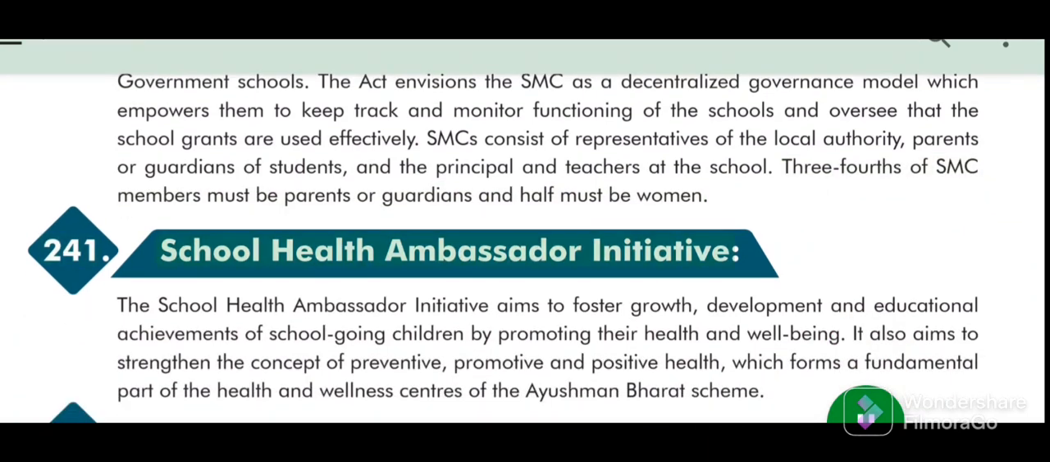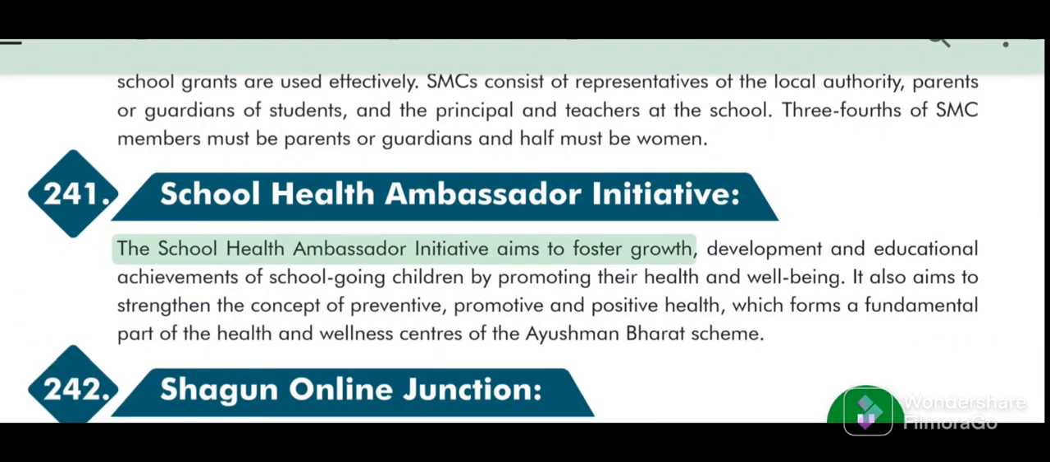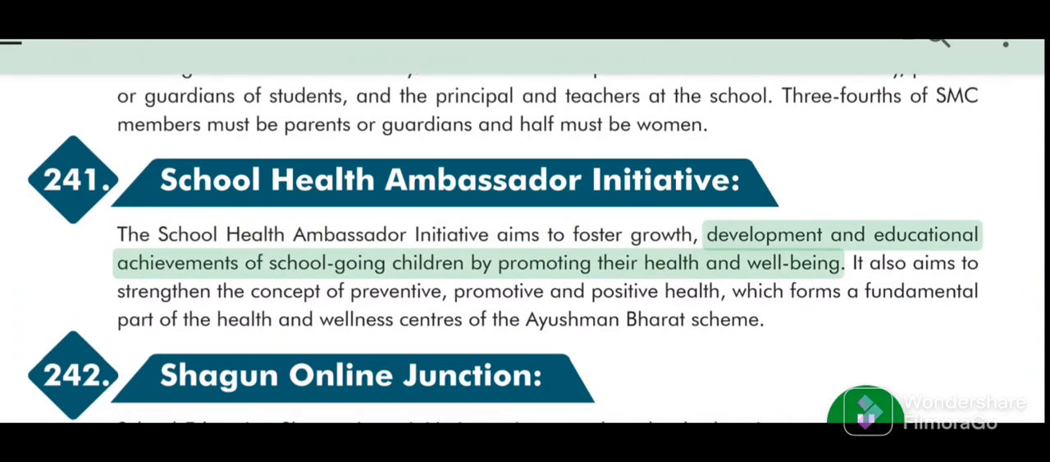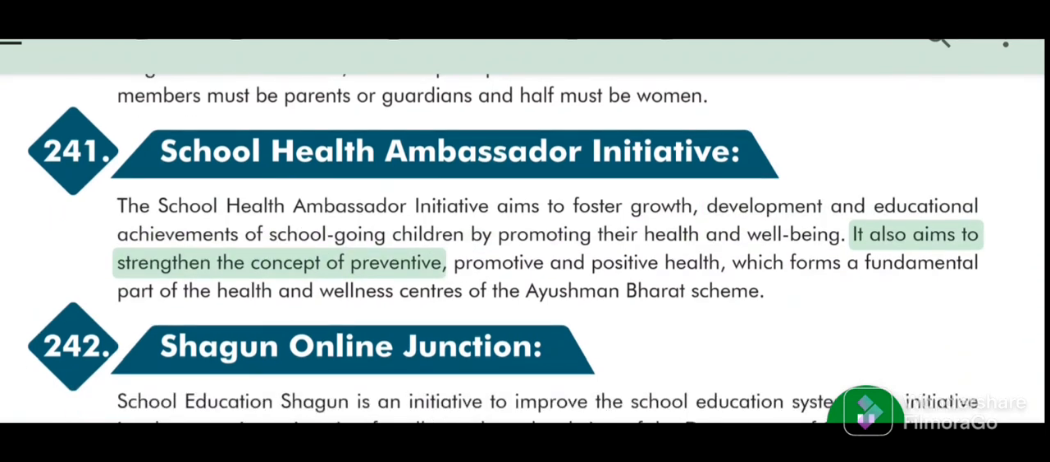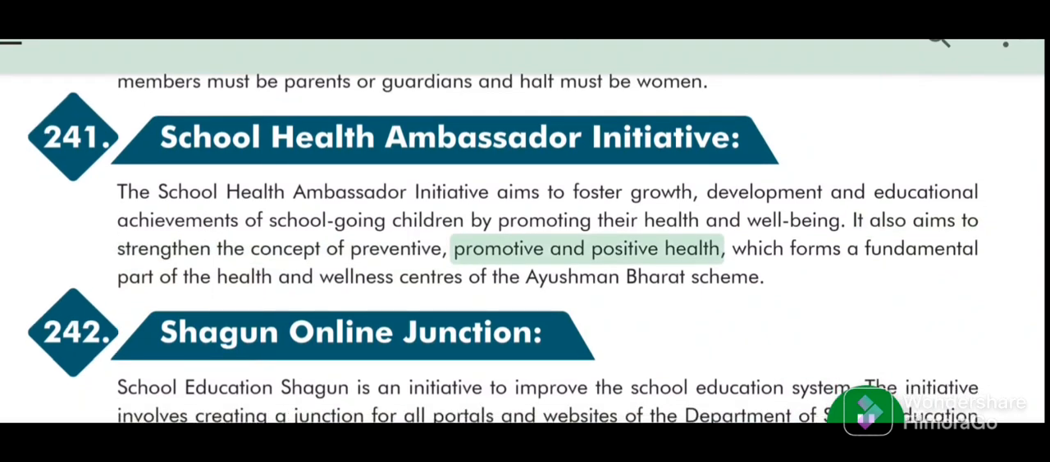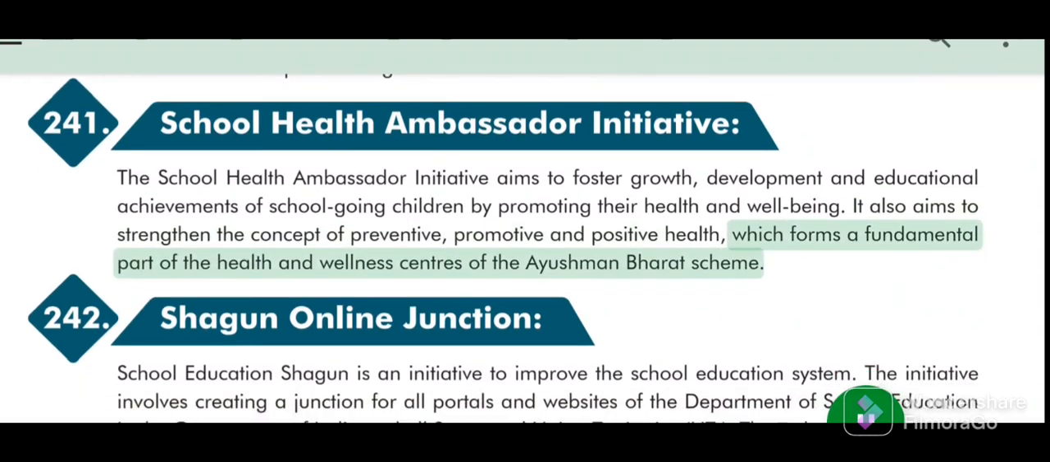241. School Health Ambassador Initiative. The School Health Ambassador Initiative aims to foster growth, development and educational achievements of school-going children by promoting their health and well-being. It also aims to strengthen the concept of preventive, promotive and positive health, which forms a fundamental part of the health and wellness centers of the Ayushman Bharat scheme.